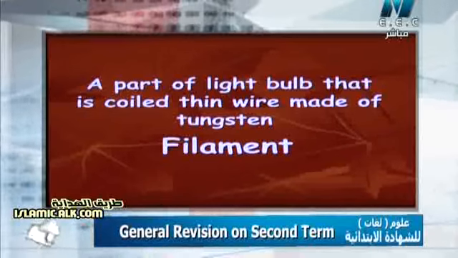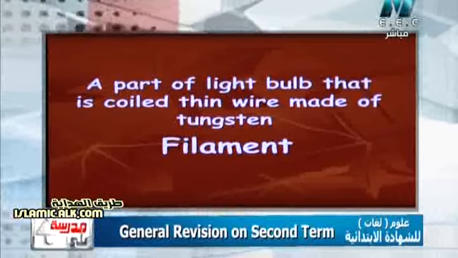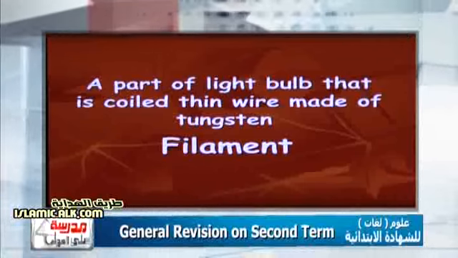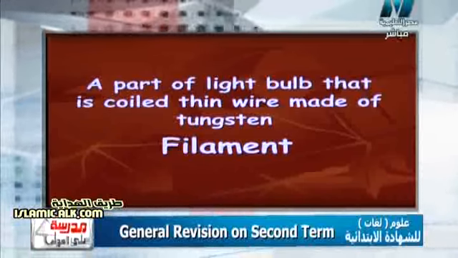This question says give reason. Let me write this question. Give reason: the filament of the light bulb is made of tungsten. Why do we choose the tungsten element to make the light bulb filament? Why is tungsten preferred in making the filament of the light bulb?